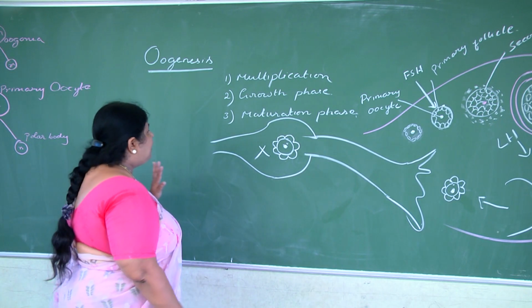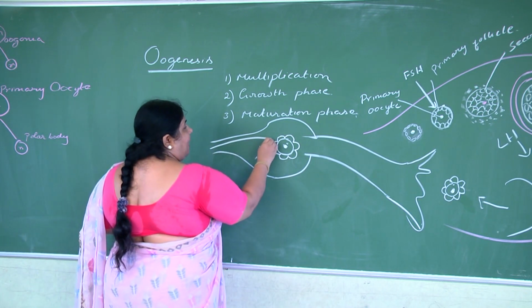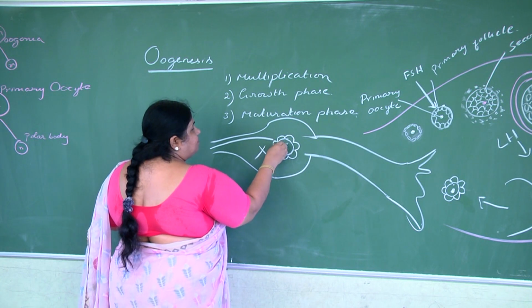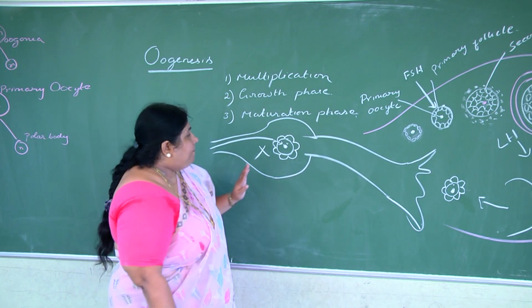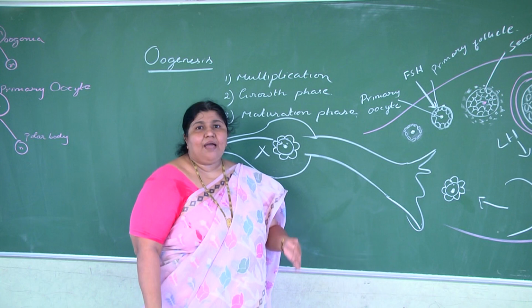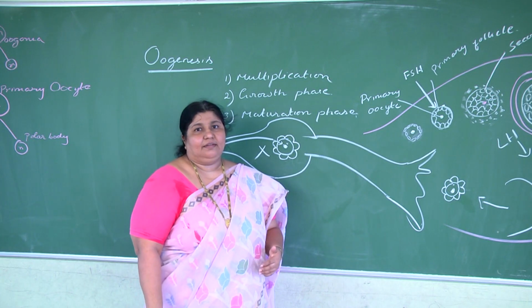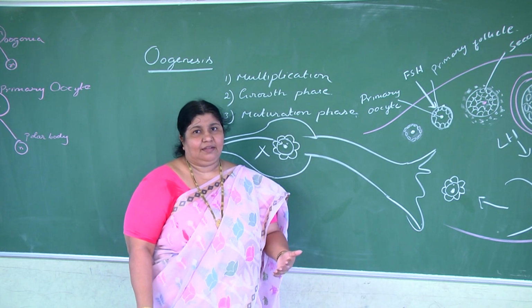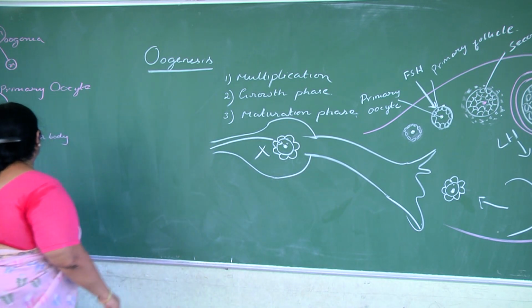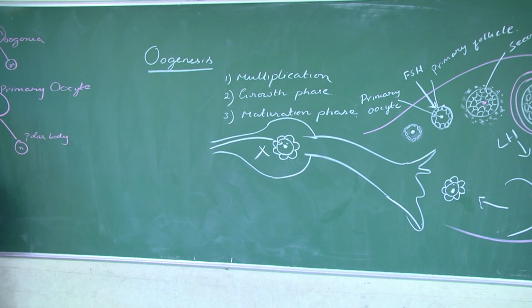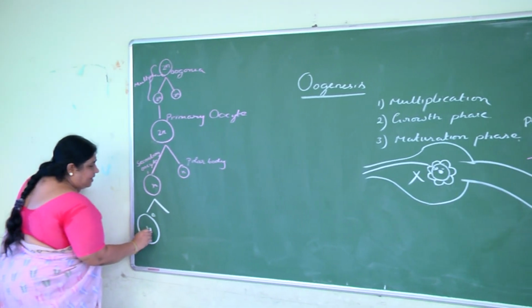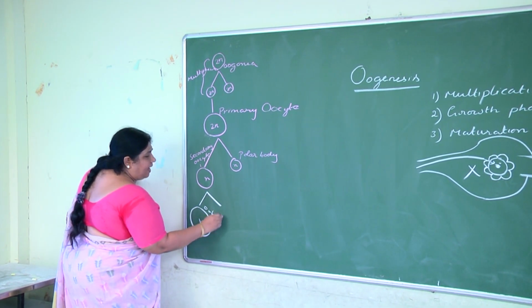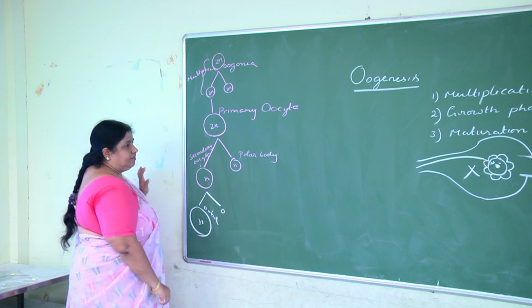If at all the sperm enters, then what happens? The entry of the sperm breaks the metaphase promoting factor and stimulates the anaphase promoting factor. So the secondary oocyte completes meiosis 2, resulting in a haploid ootid and one polar body.